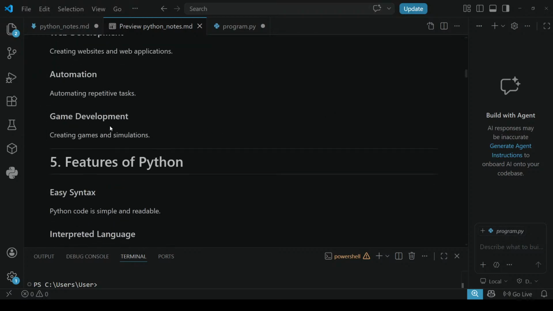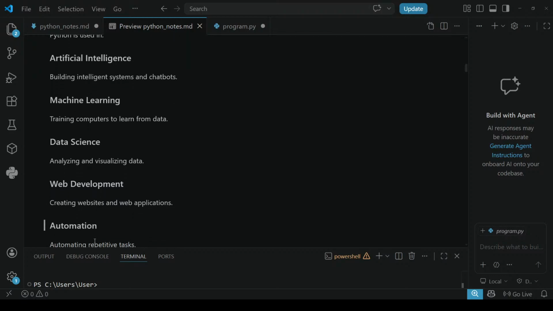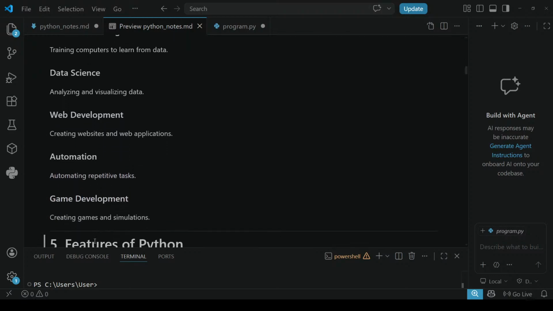Next, web development. Creating websites and web applications. You know, right? Many people, even small children, can create websites nowadays. They use Python for the backend and front end, and they create websites and web applications. For that purpose, web development is also one of the applications of Python.